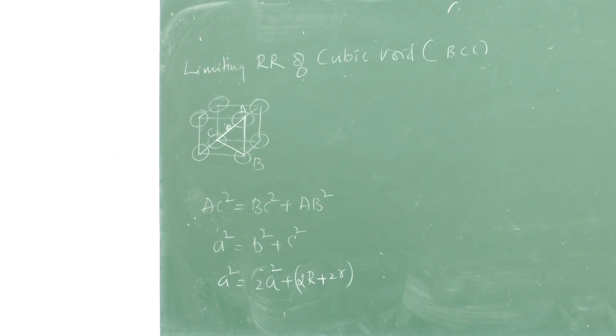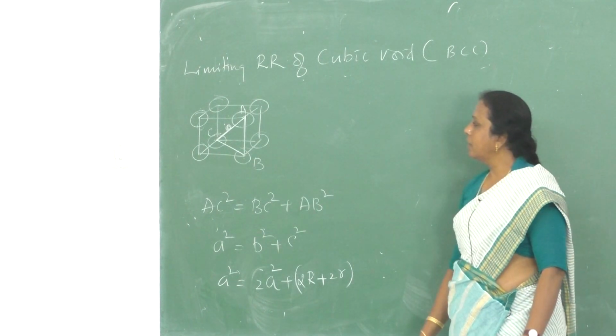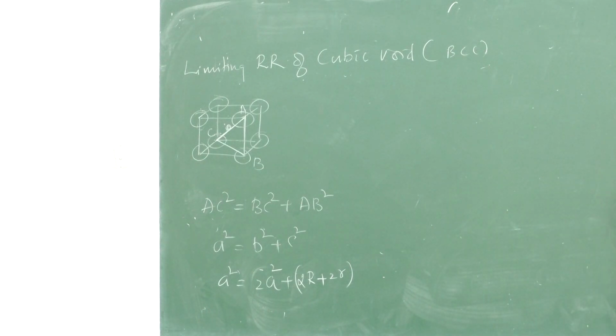Diagonal AC is 2 small r plus 2 big R. Yes, AC is correct. C is equal to root 3 into A. Small c, what is c called as? C is the body diagonal. Along the body diagonal, how many small r and big R are there? 2 small r plus 2 big R is equal to √3 into A.